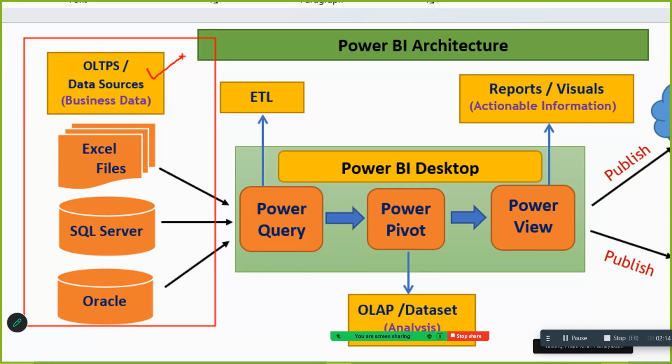Wherever they are saving the data, that is called OLTP. The name OLTP means online transaction processing. Say Amazon will have activities happening every second, every minute, every hour. Whatever transactions are happening, that raw data will be saved in the form of OLTP.